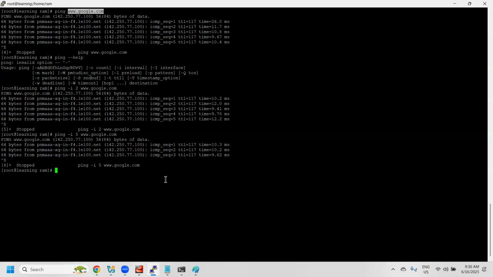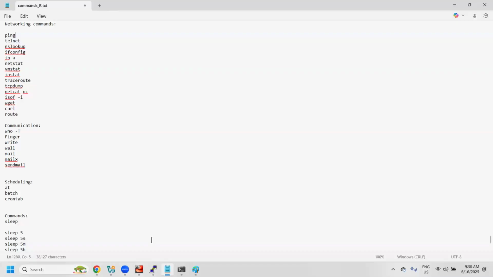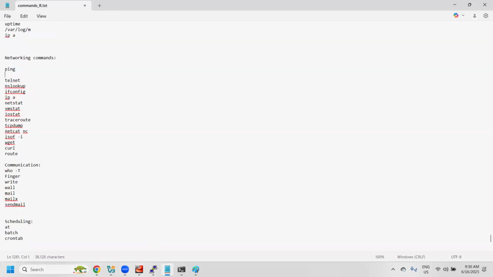By default there are some default seconds. For example, if you do not use -i, by default it is every second. So if you want to specify some interval, we can use the -i command. Ping -i means to specify the interval, how much interval you want between runs.